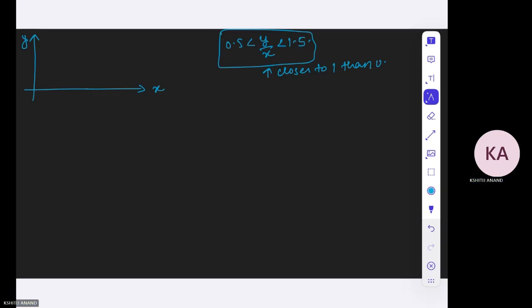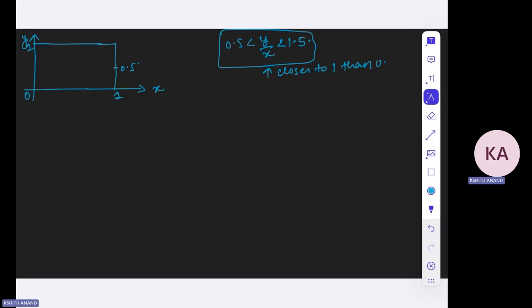So for this particular triangle, where the ratio y by x is between 0.5 and 1.5, it will be closer to 1 than 0. This is 0.5.